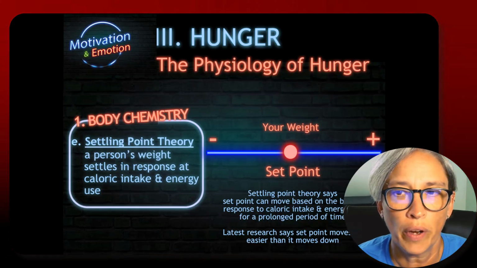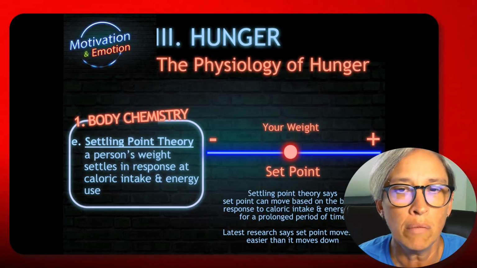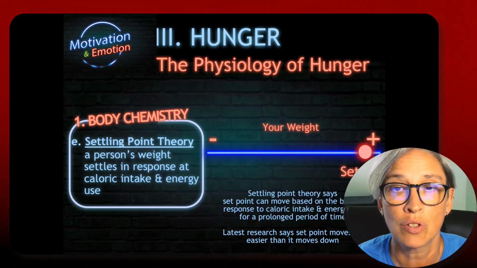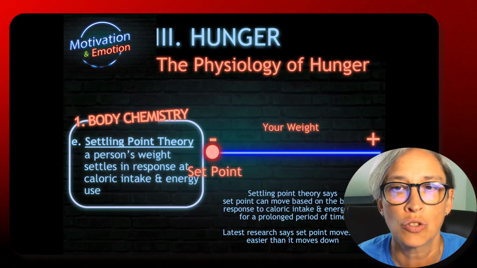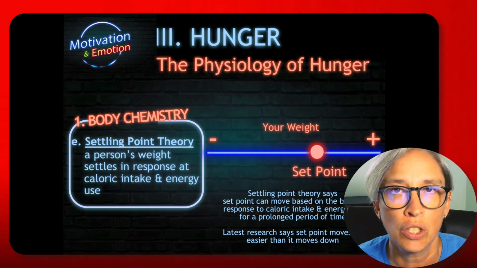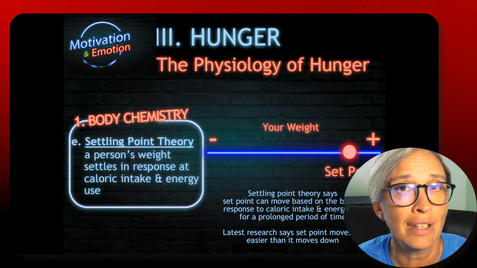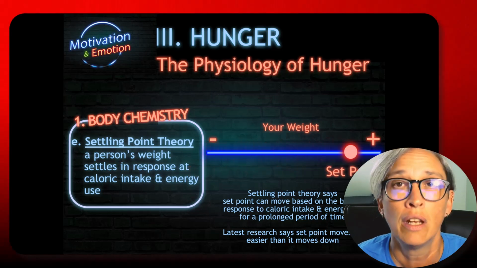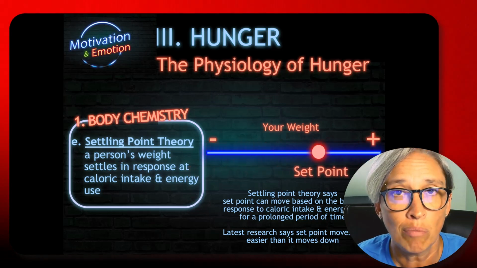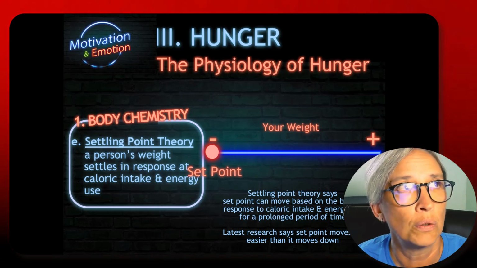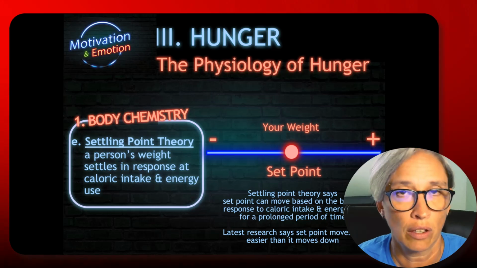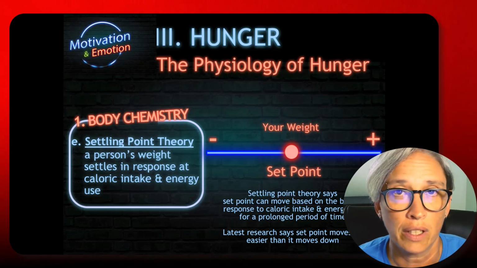Where your set point will stay can be influenced by a settling point. This is the person's weight which settles in response to caloric intake and energy use. So if a person is seeking to lose weight, they may try to change their set point. Biologically, set points are hard to influence, but you can influence them by caloric intake and burning calories.